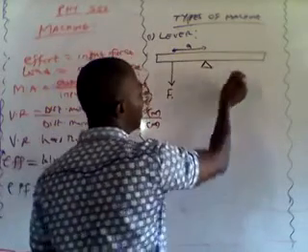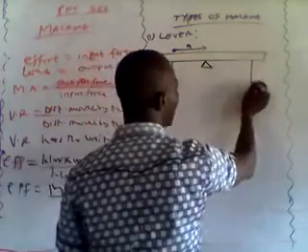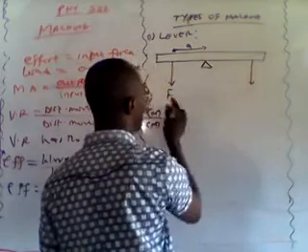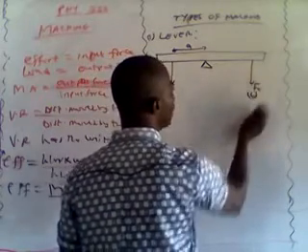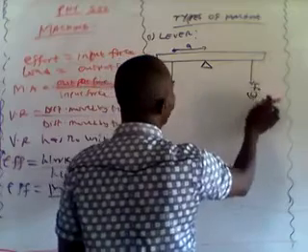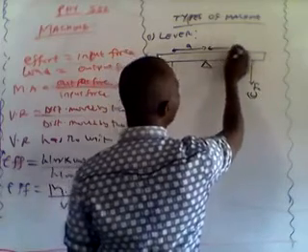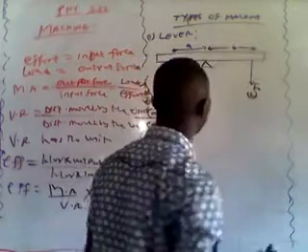Then we have another force here, which we call the load, or force F2, and the distance of this second load from the pivot is B.